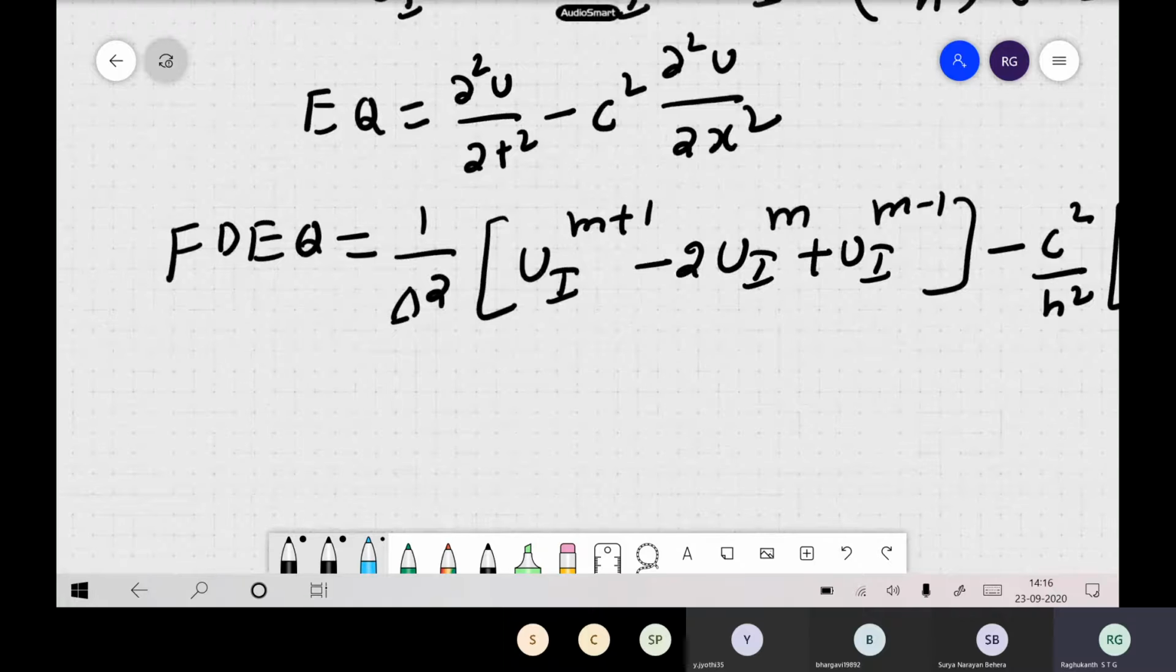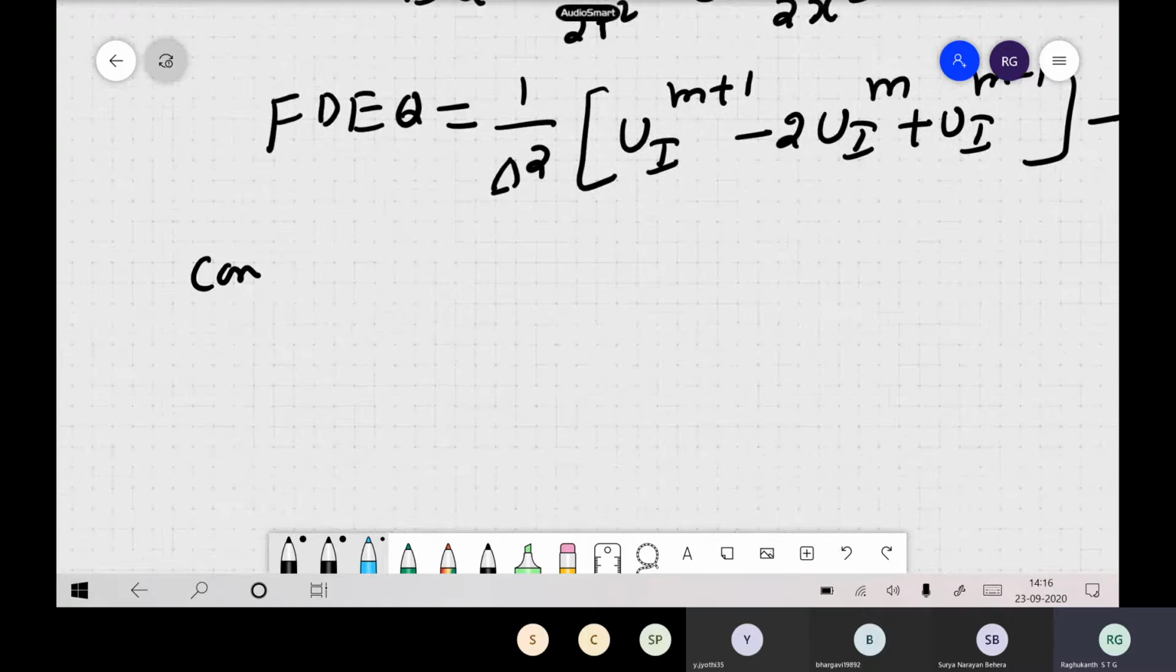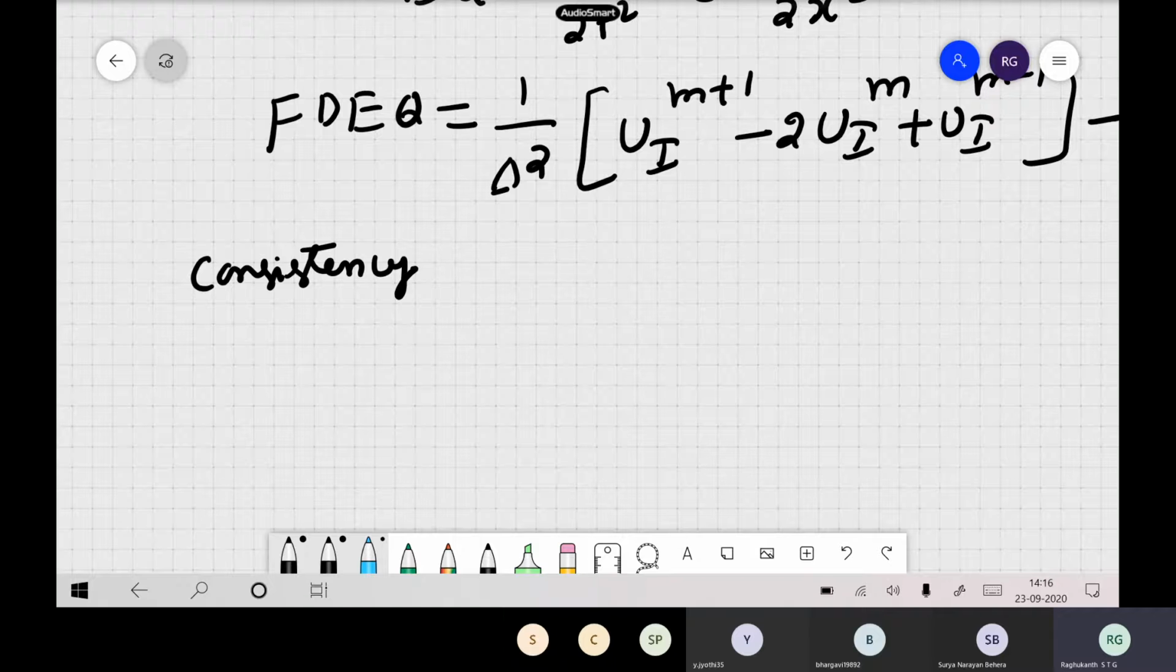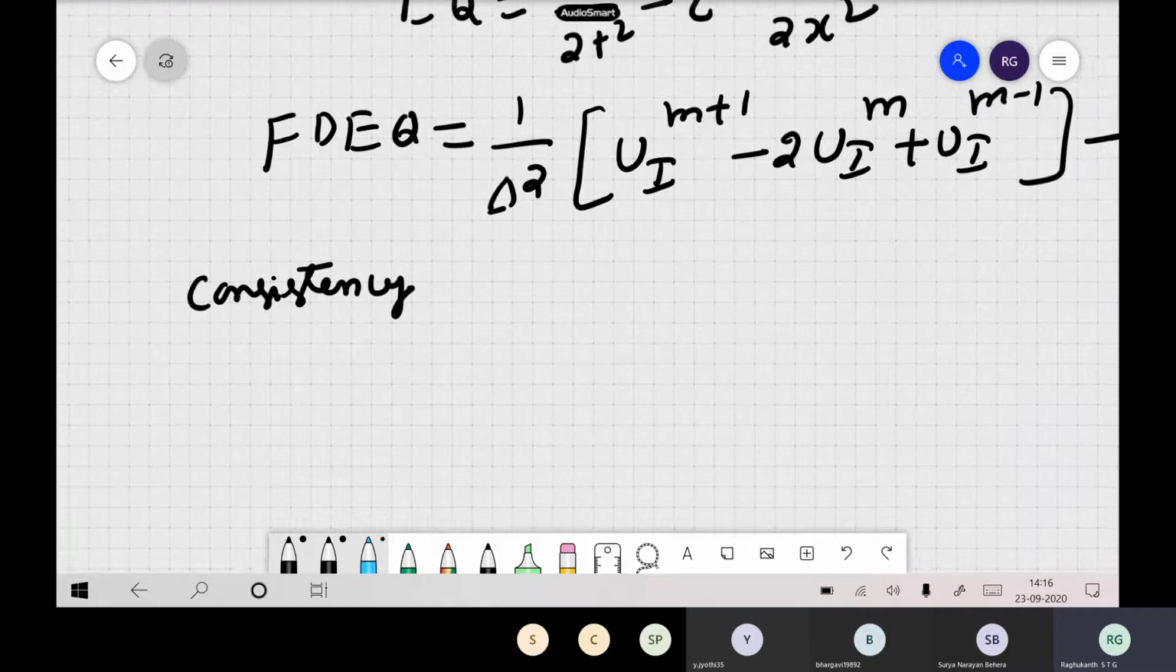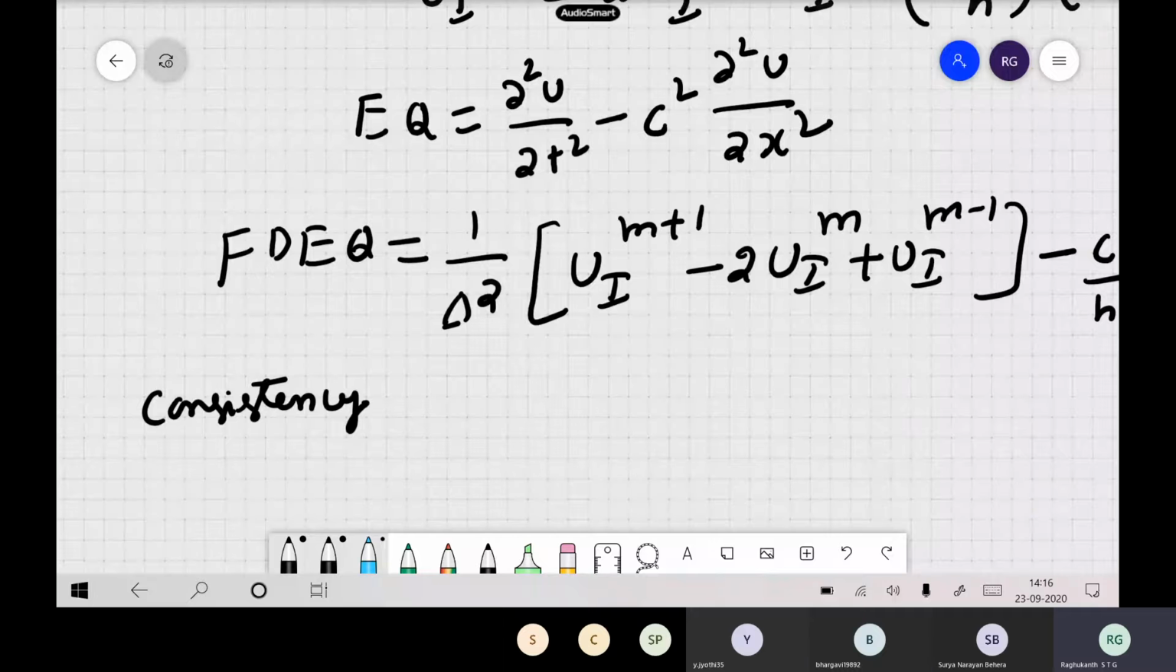So now if you try to find out the truncation consistency, what do you mean by consistency? The last class I already told you. How do you check consistency of the equation? See, last class I told you, h tends to 0.